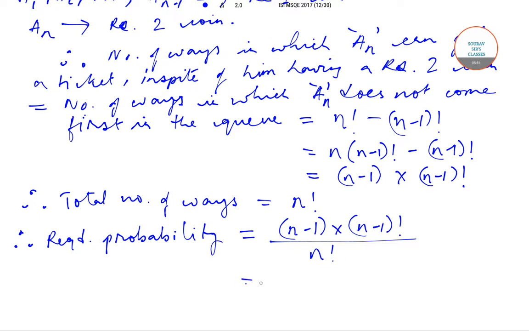This will give us n minus 1 factorial by n factorial. When we cancel, this will give us n in the bottom, and this is option C.